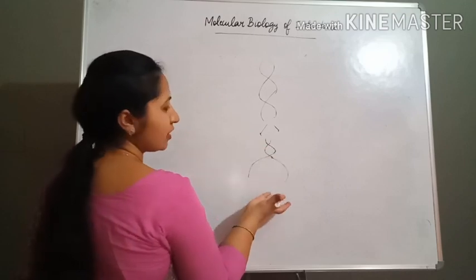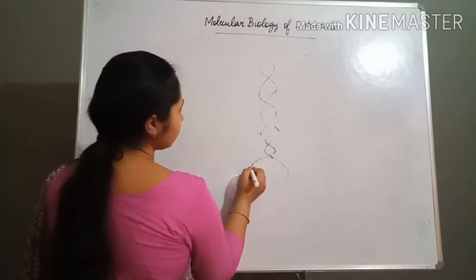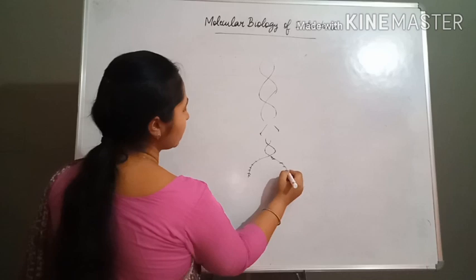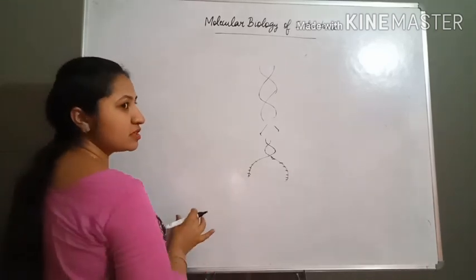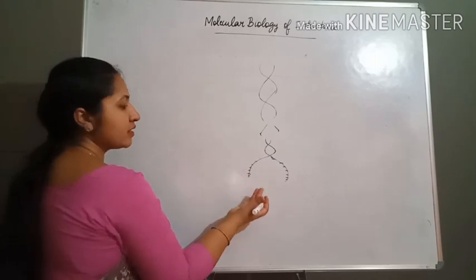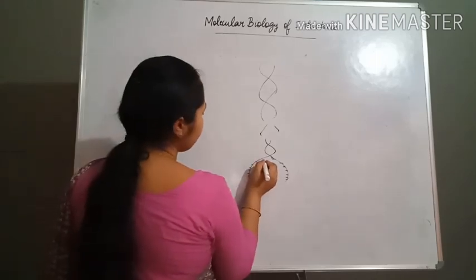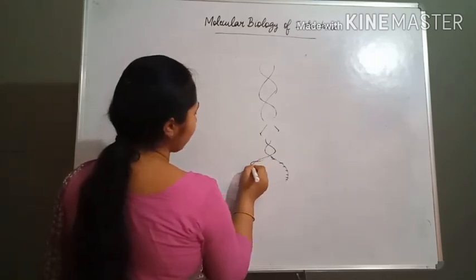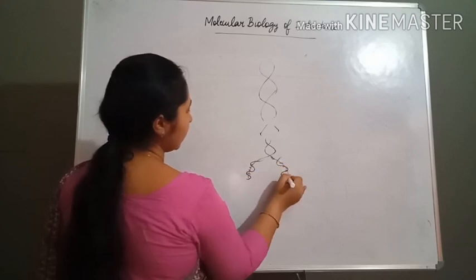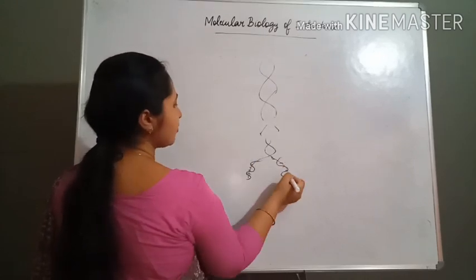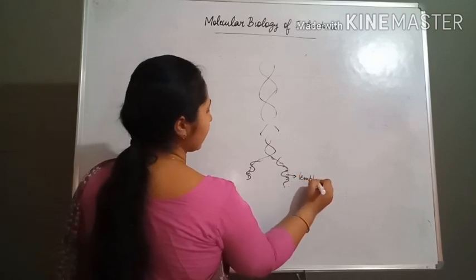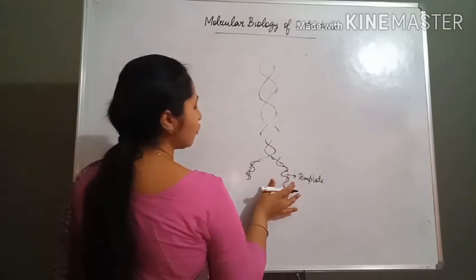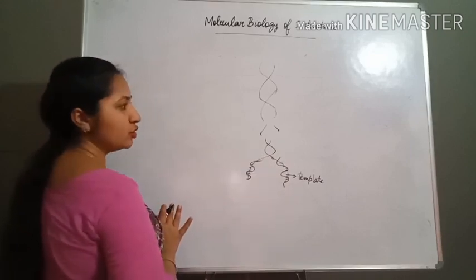When they become uncoiled, the bases present over the DNA will get exposed, and then the new strand will form around it. It means the parent strand will act as a template for the synthesis of the new strand.